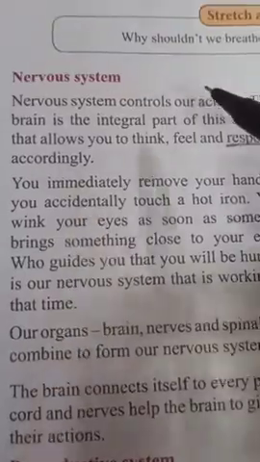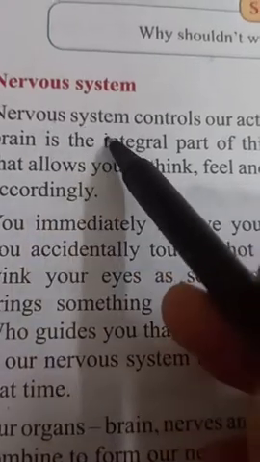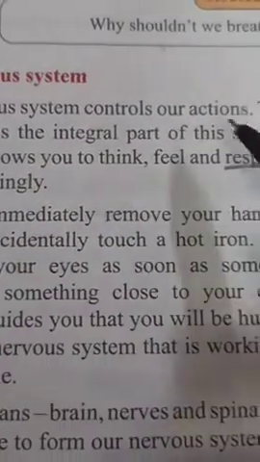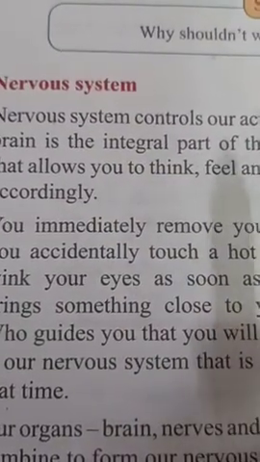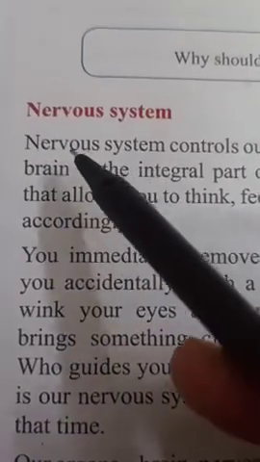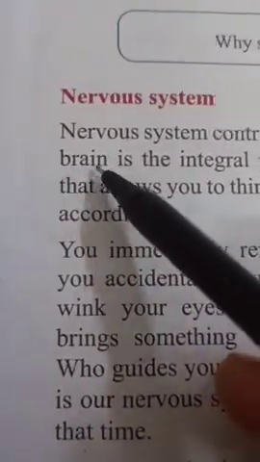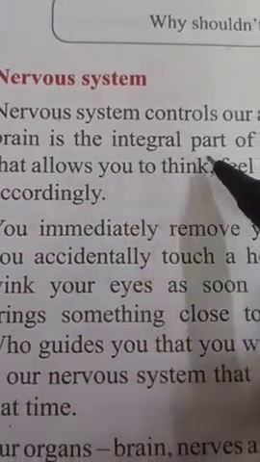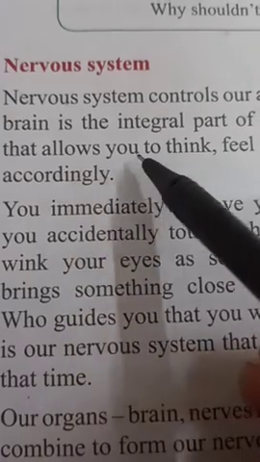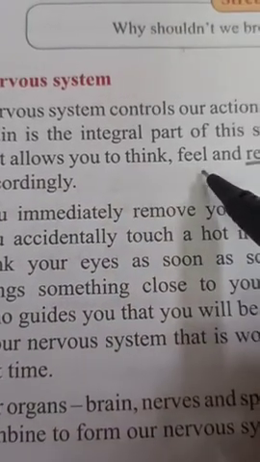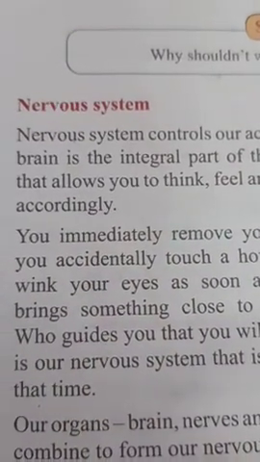Yes, so this is the nervous system. The nervous system controls our actions. So children, whatever we are doing, all our actions are controlled by our nervous system. The brain is the integral part of this system that allows you to think, feel and respond accordingly. So dear students,